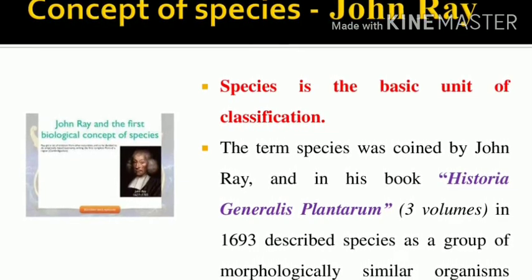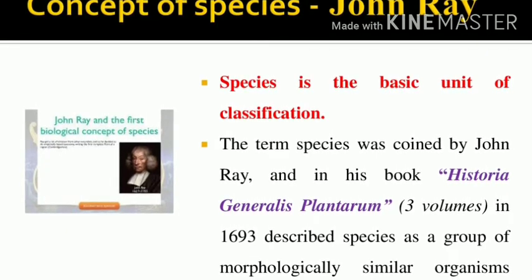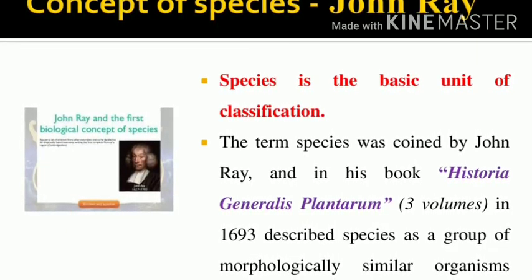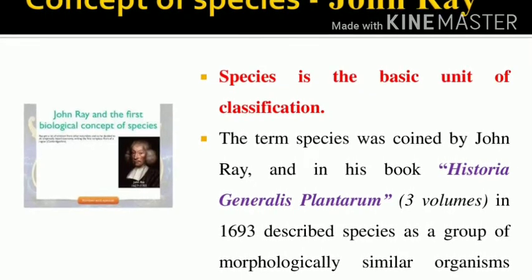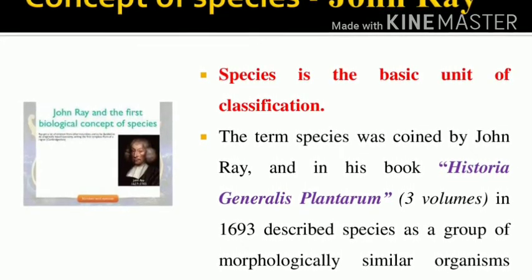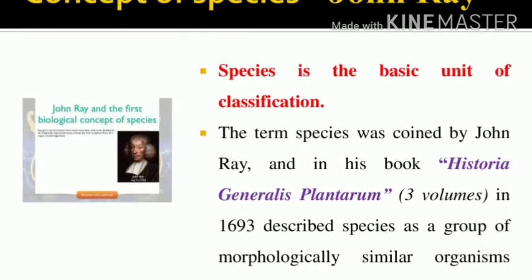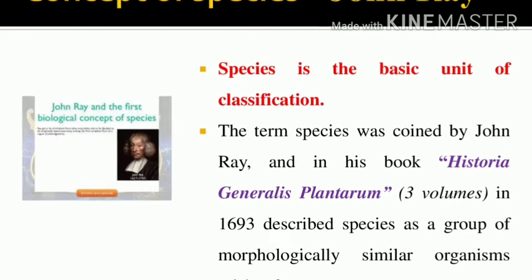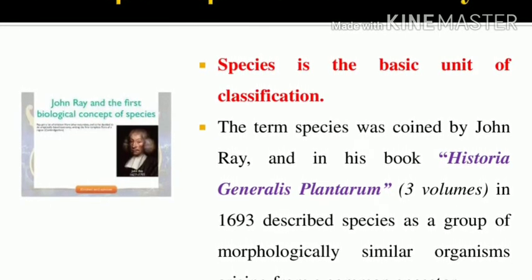What is the name of the book John Ray wrote? That is Historia Generalis Plantarum. How many species did he mention? In the last class, in the history of classification, we studied that it was about 18,000 species, okay, 18,000 plant species mentioned in his book.